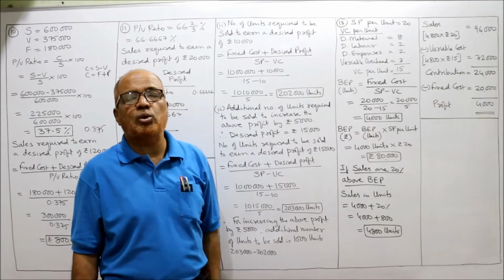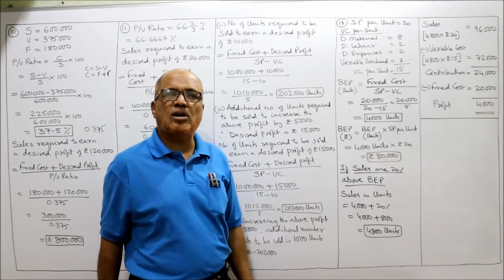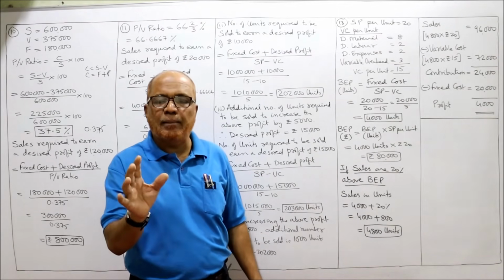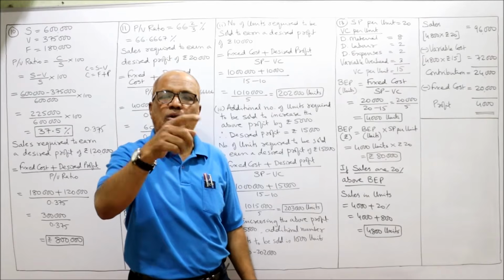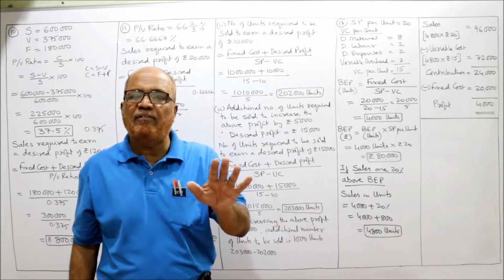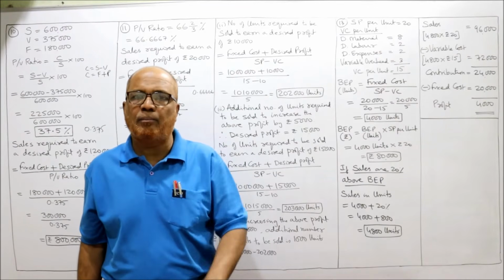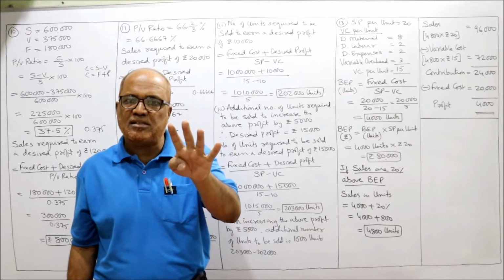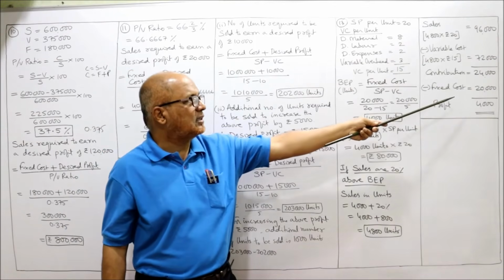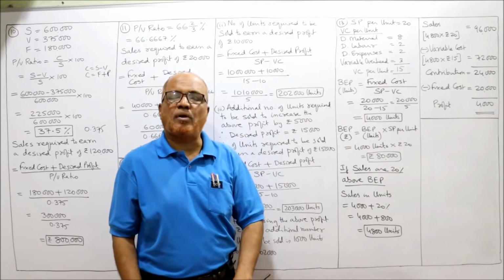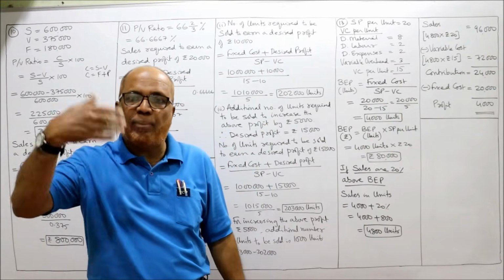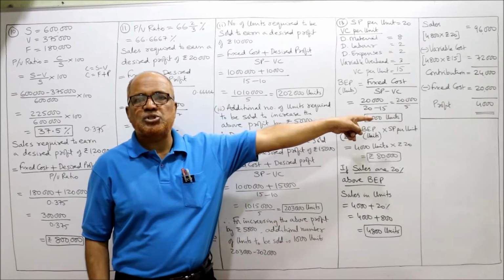Minus kar do, contribution 24,000. 24,000 is the contribution. Less fixed cost. The fixed cost will remain same whether we make 4,000 units or 4,800 units. The nature of fixed cost is it will remain same whatever be the level of activity, whatever be the number of units. चाहे 1,000 यूनिट बनाओ, 4,000 यूनिट बनाओ या 4,800 यूनिट बनाओ, the fixed cost will remain same. The fixed cost 20,000. So 24,000 minus 20,000, profit 4,000 rupees. So if the sales are 20% above BEP, then we will get a profit of rupees 4,000.